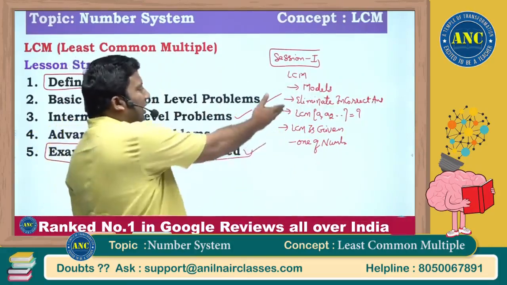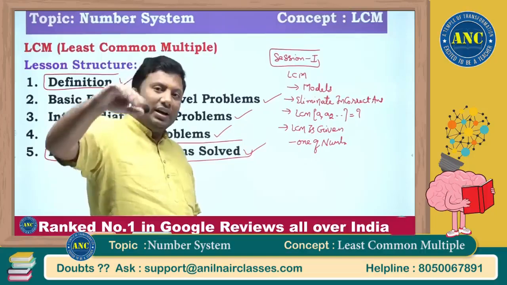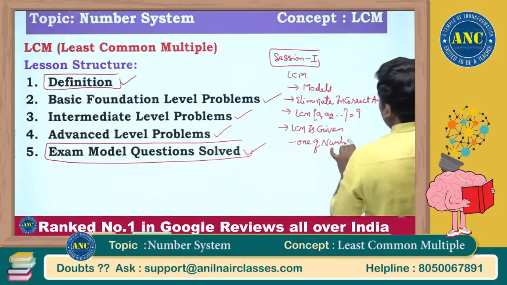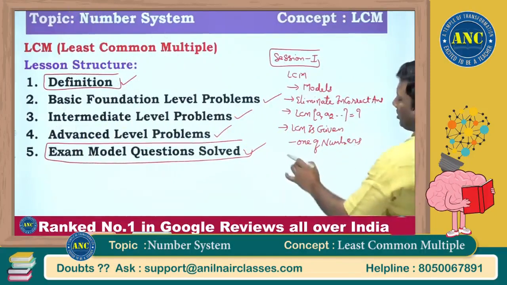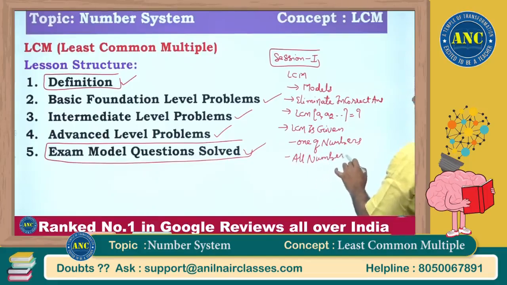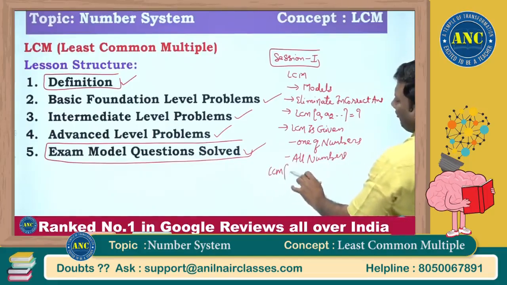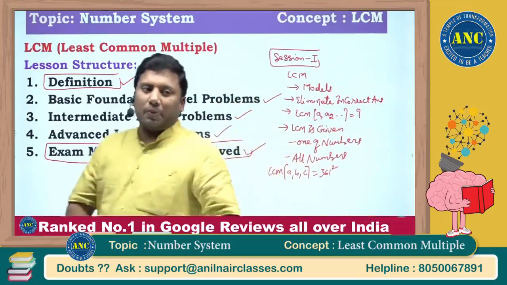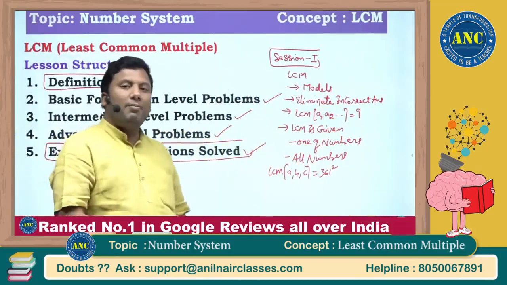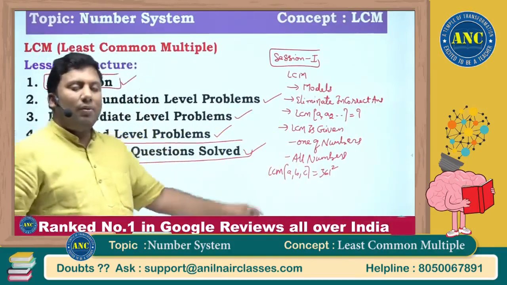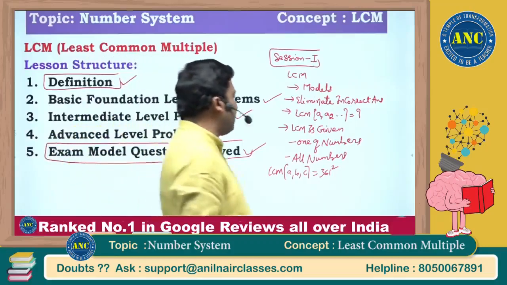Any Tom, Dick and Harry can find the LCM of the given numbers. Here I will give the LCM, and we have to find out one of the numbers, or we have to find out all the numbers if the LCM is given. For example, LCM of A, B, C equivalent to 361 square. What will a textbook teach you? This problem is generally an advanced level problem. It will take 5 to 7 minutes to solve, but at the end of the class, you will be able to solve the question in less than 10 seconds.